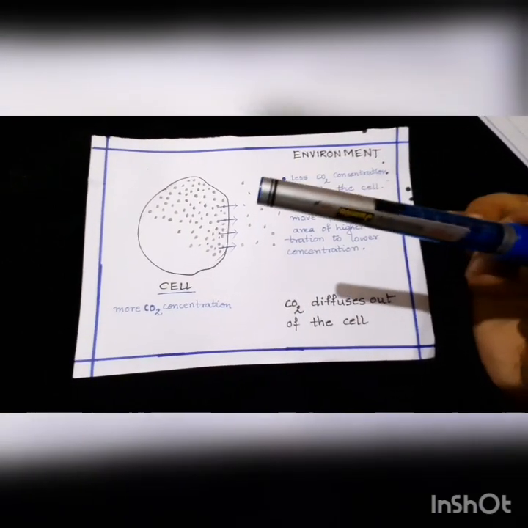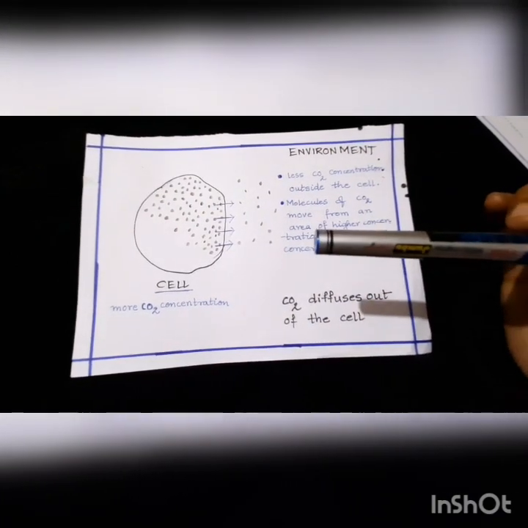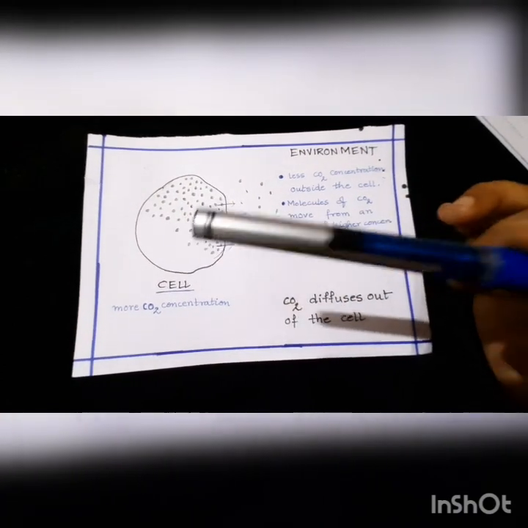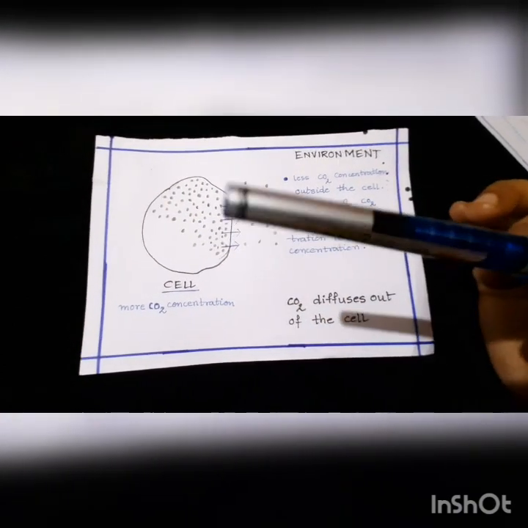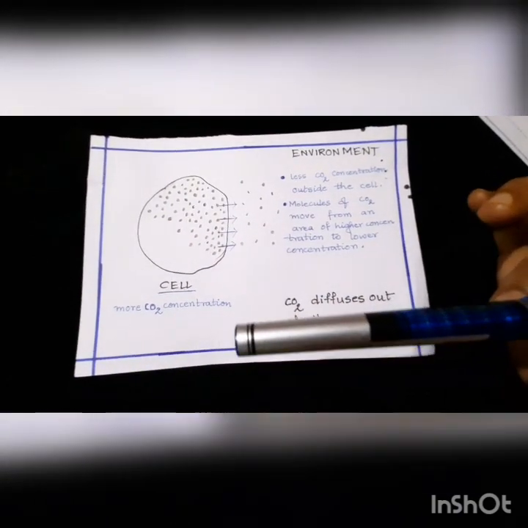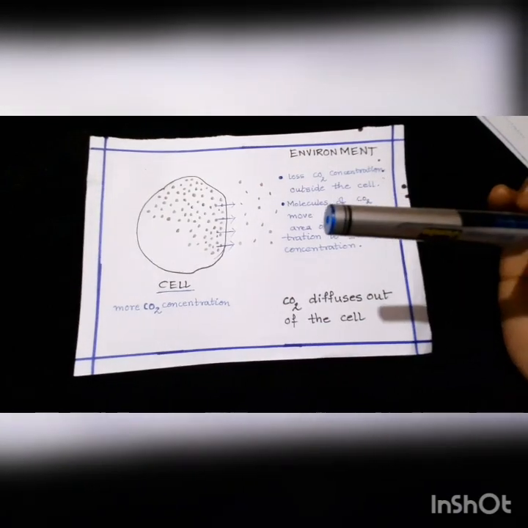Slowly the surrounding area of the cell, which is the environment, has less CO2 concentration as compared to the inside environment of the cell. That means inside the cell we have more concentration of CO2 as compared to the environment outside the cell.